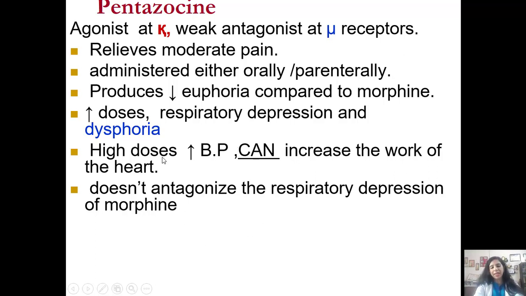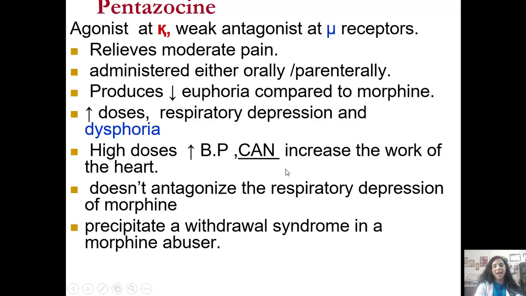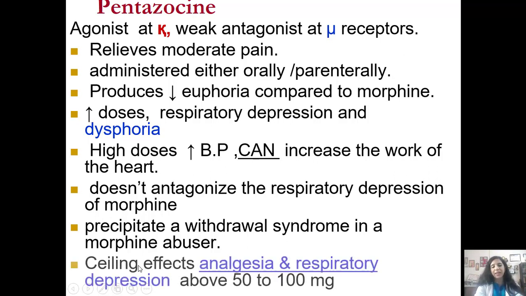It doesn't antagonize the respiratory depressant action of morphine. Why would it do that? Because it is not a pure mu antagonist, it precipitates a withdrawal syndrome in a morphine abuser. I discussed it. There are ceiling effects on analgesia and respiratory depression above 50 to 100 milligrams. If you recollect the dose response curve which was presented in the previous session, we could see that the maximal effect of pentazocine-like drugs is much less than morphine, much less than pentazocine, and much less than methadone.